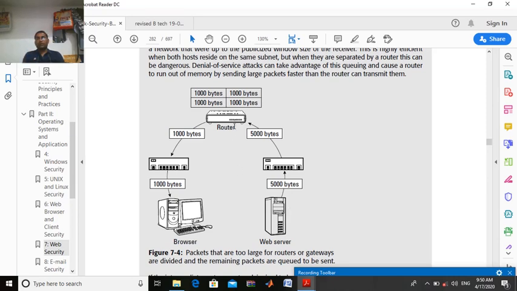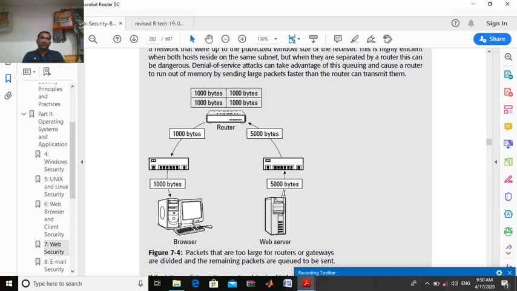So what will happen? Whenever the router asks the server, the server releases the data with its full capacity, or we can say with extra capacity.